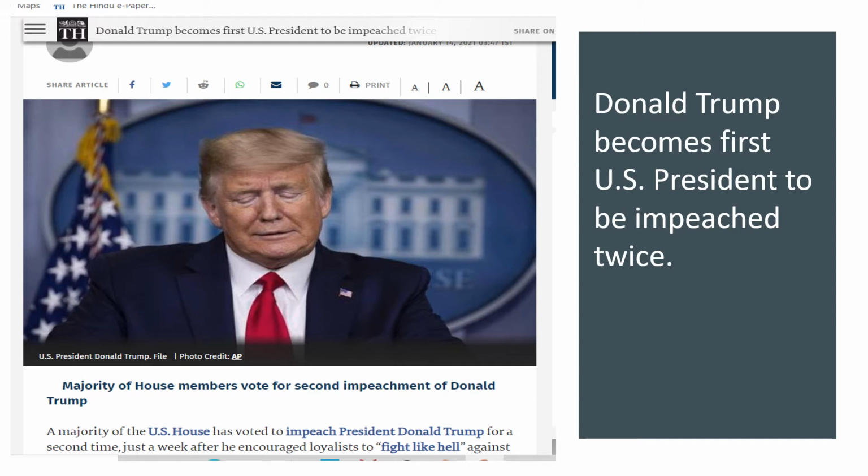As you can see, the majority of the House members voted for the second impeachment of Donald Trump, and with this Donald Trump has made a record. Donald Trump becomes the first US president to be impeached twice, right?